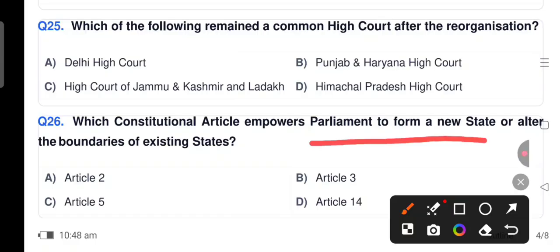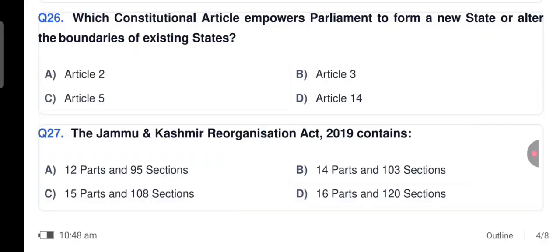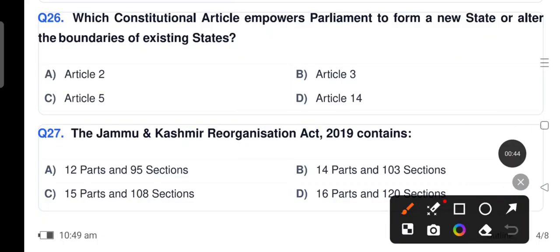It is Article 3. The Jammu and Kashmir Reorganisation Act 2019 contains 14 parts and 103 sections. Option B.